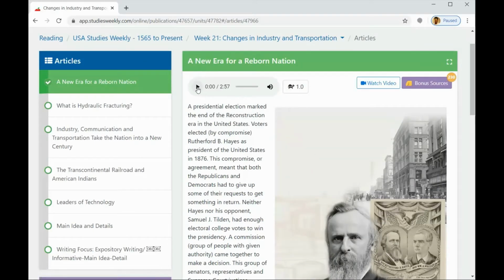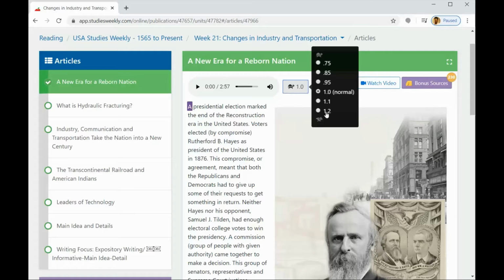If you'd like to listen to the audio as you read, you can click here. And you can also change the speed of the audio. So if you're a very fast reader, you can come down to 1.2. You can see the little rabbit there. Or if you're a slower reader and you just want to read it slow, you can read it with the turtle. So this is normal, 1.0.